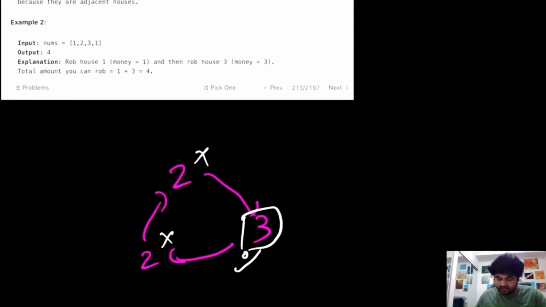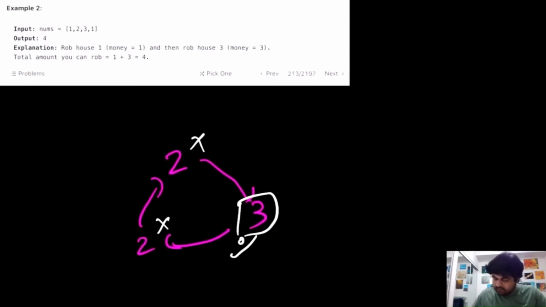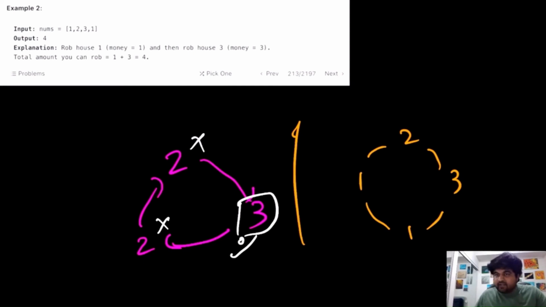In the second example, the houses are 1, 2, 3 and 1, and the most we can collect is by robbing this house and this house. In that case the amount of money we would collect is 4, and we won't be able to rob these two houses because they would be adjacent.